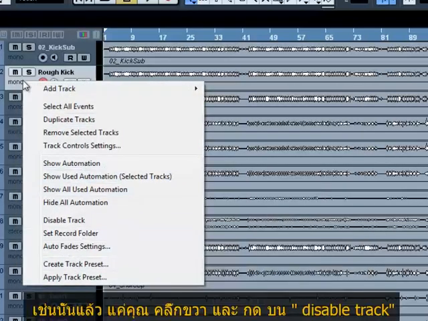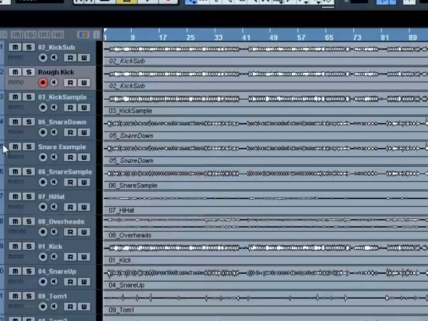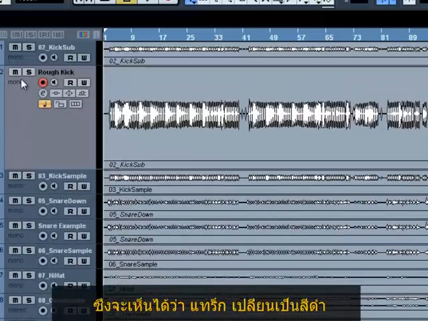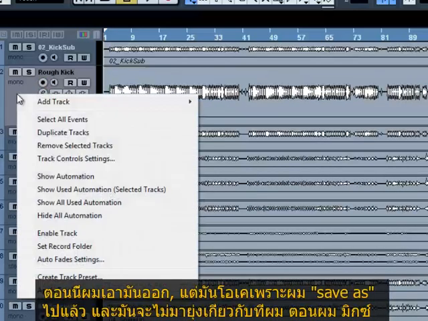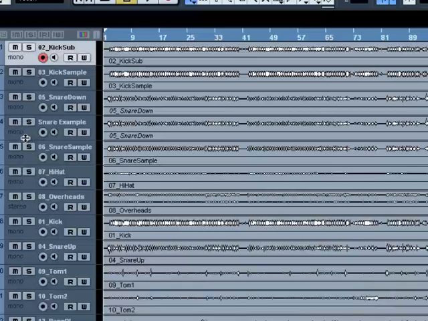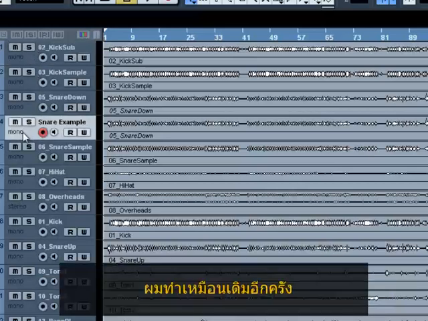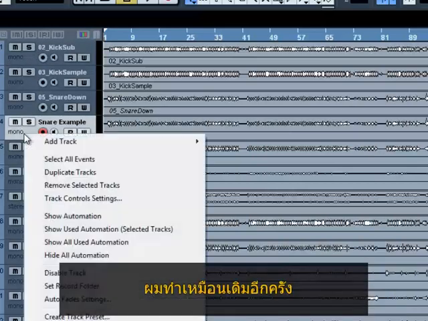We just right click on it, and as I said, in Cubase you just go to disable track. In Pro Tools it would be make track inactive. As you can see, the track itself has gone dark, but it's still there, though it's no longer being used. So now I'm just removing that track. I'm not actually deleting it because I've already saved as. I'm just removing it, just like hiding it in Pro Tools, so that it's not in the way while I'm mixing. So I'll do the same thing with another unwanted track.